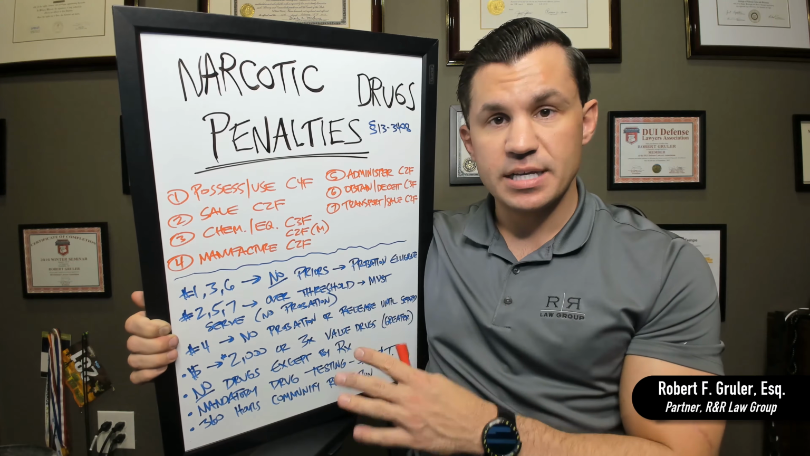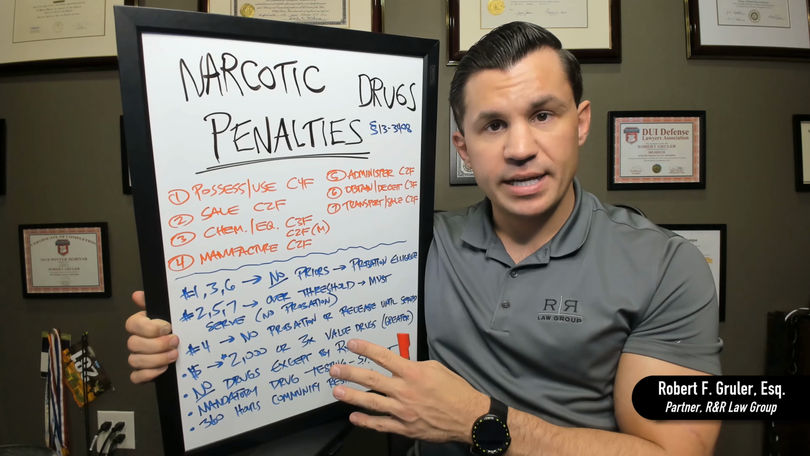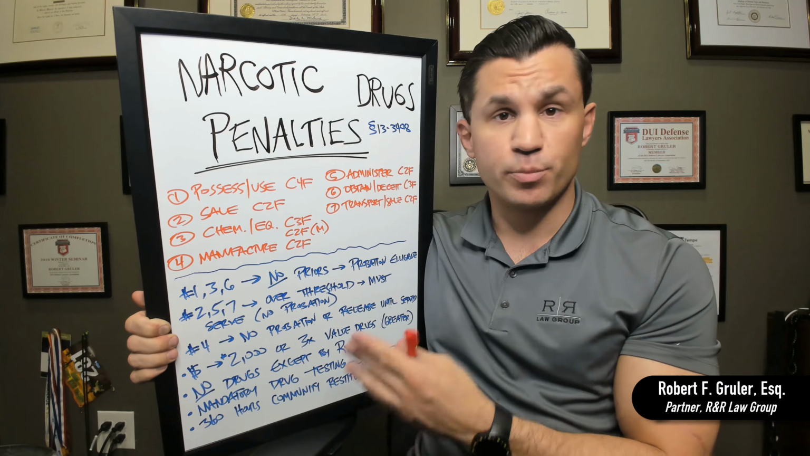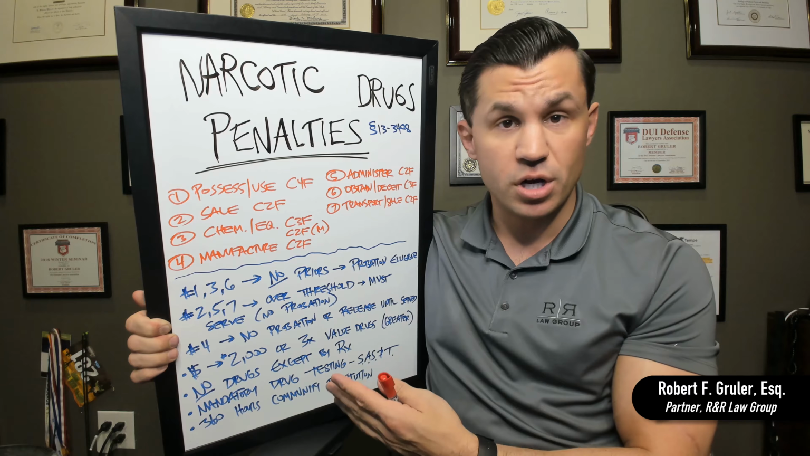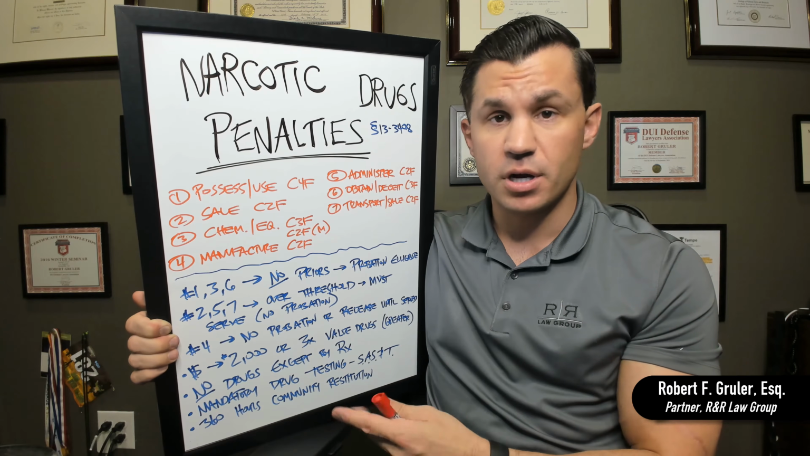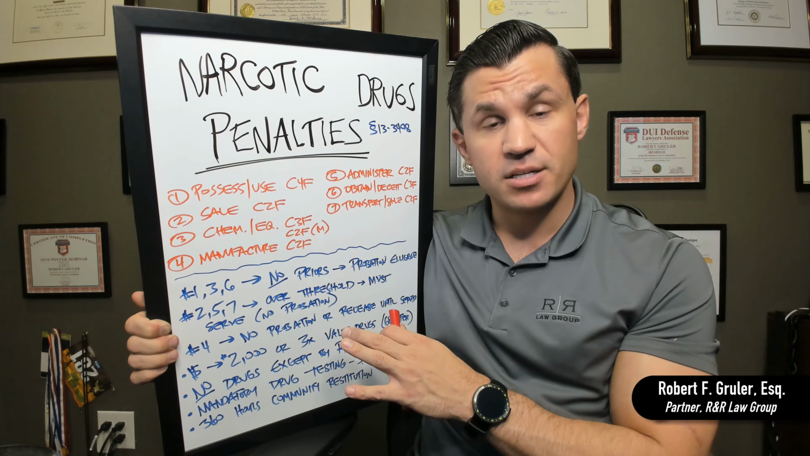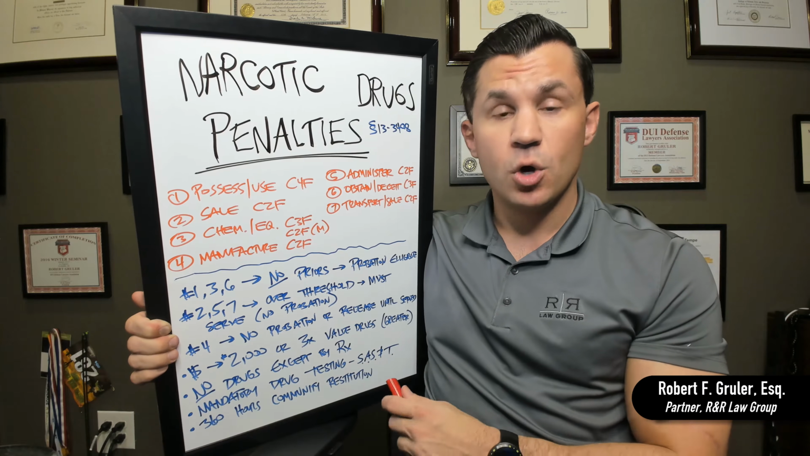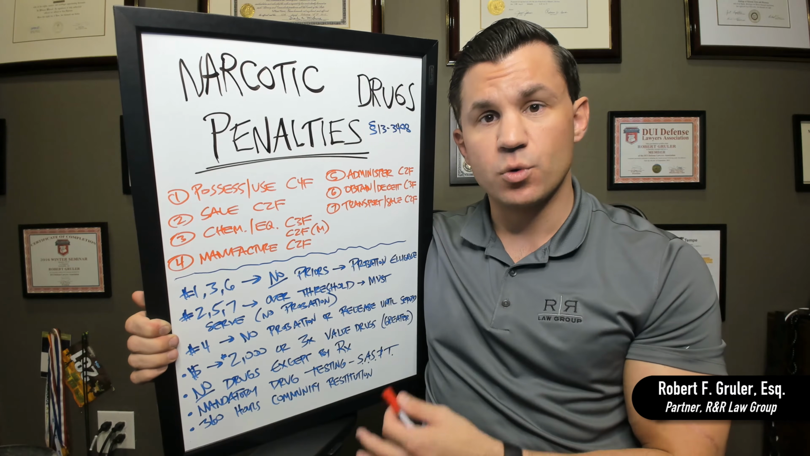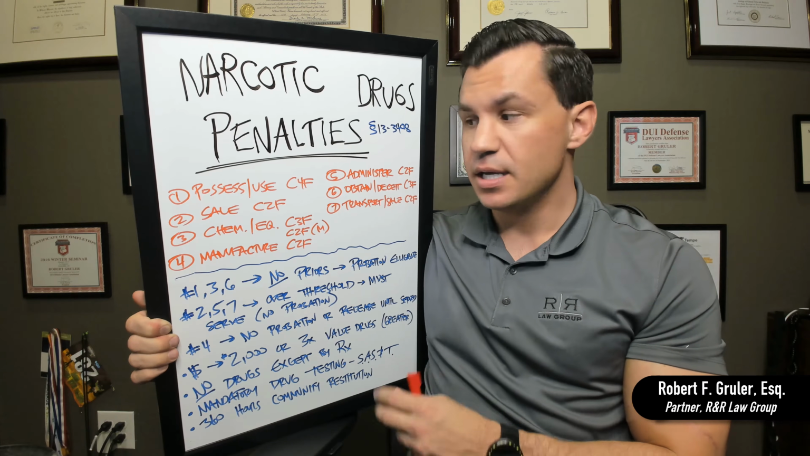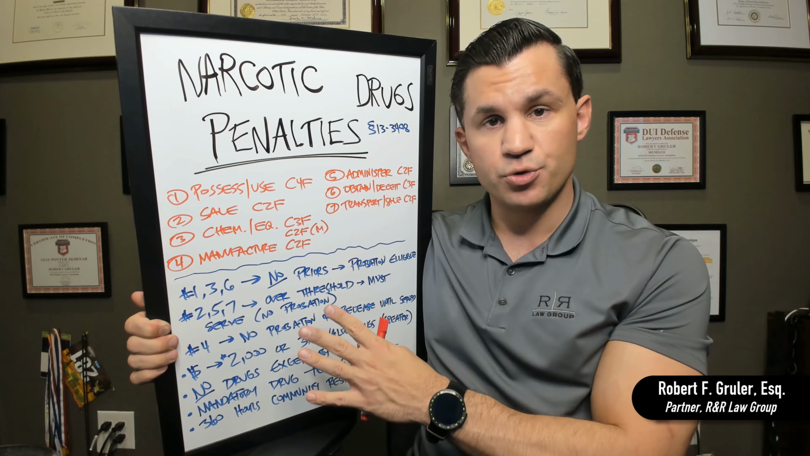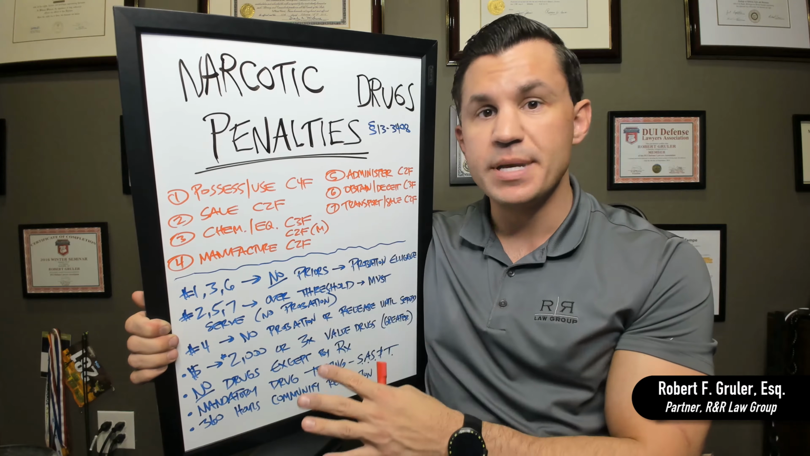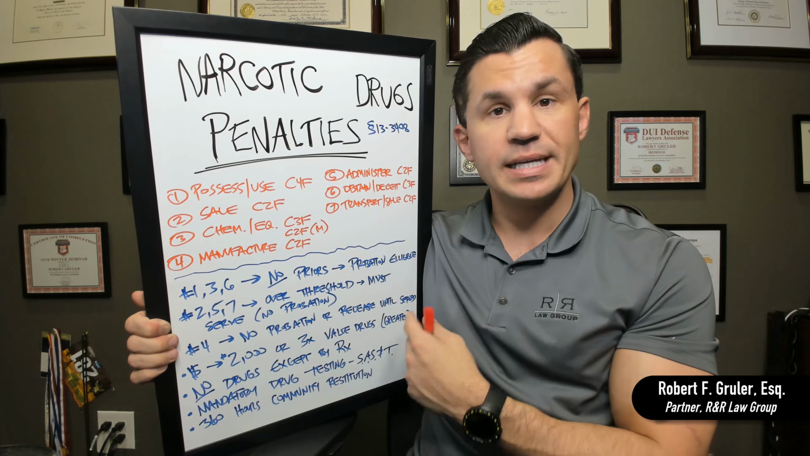So as you can see, the statute is a little bit complicated. A lot of this is going to be dependent upon your priors. It's going to be dependent upon the drug. It's going to be dependent upon the amount of the drug. A lot of it's going to be based on what we're able to negotiate out or what evidentiary problems or legal issues we can raise in order to make sure that this goes away and you get the actual absolute minimum possible.